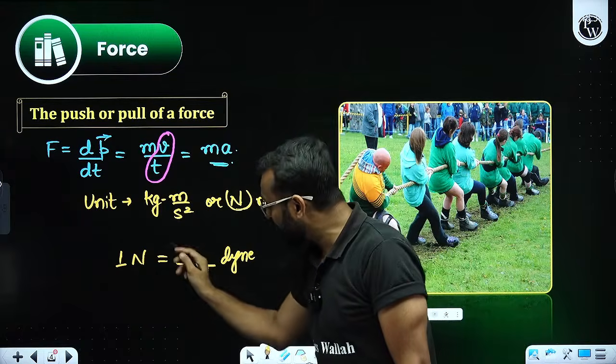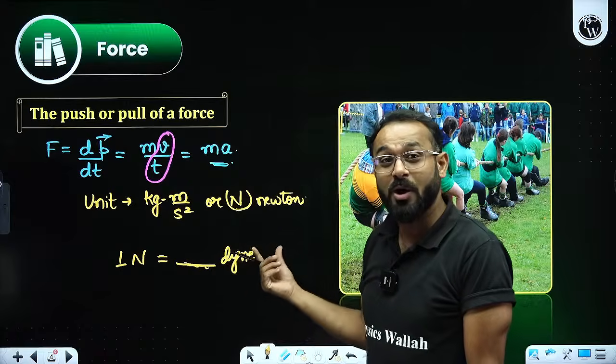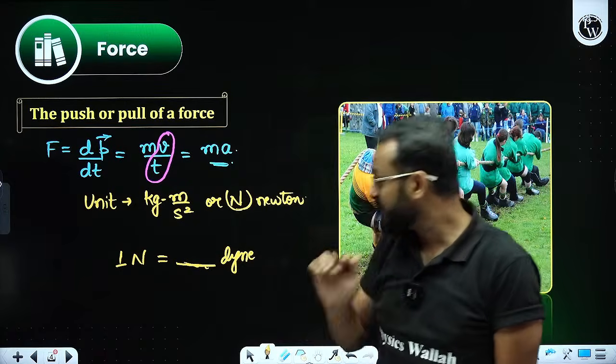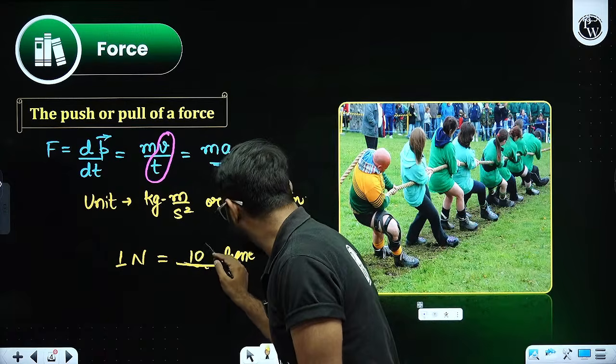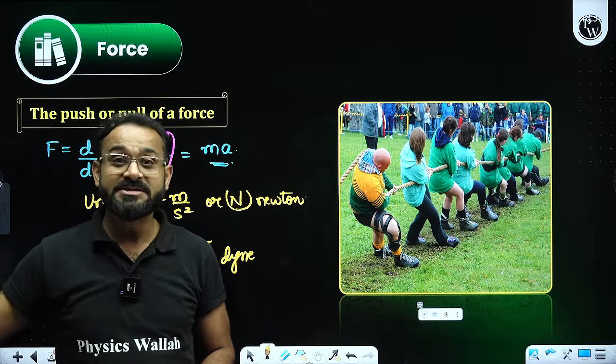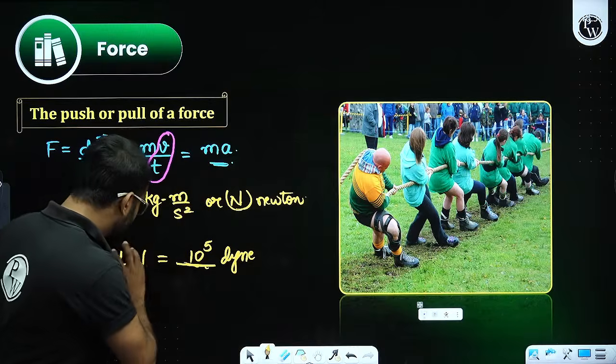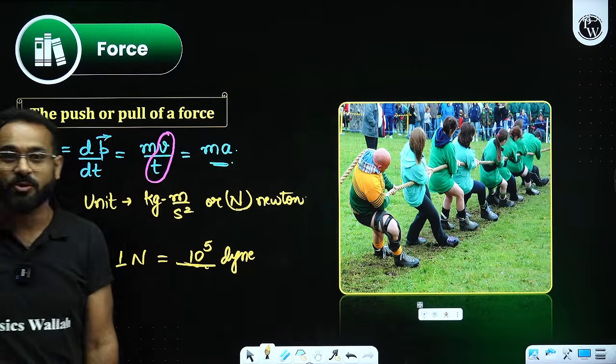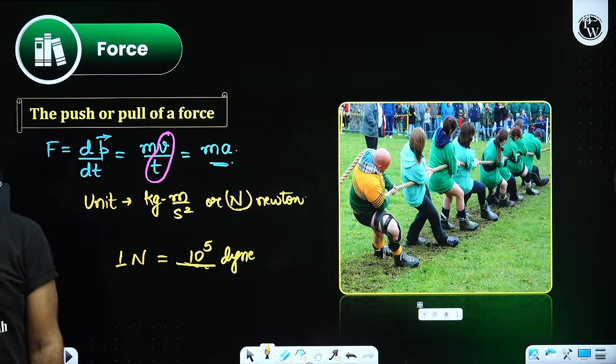So when I ask what 1 Newton is equal to in Dyne, in that case, it is going to be 10 to the power 5 Dyne. This is the relation between the SI unit and the CGS unit. Is that okay?